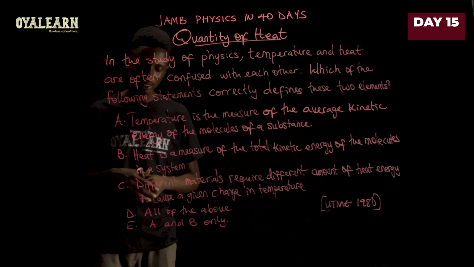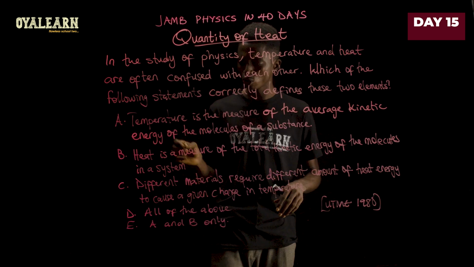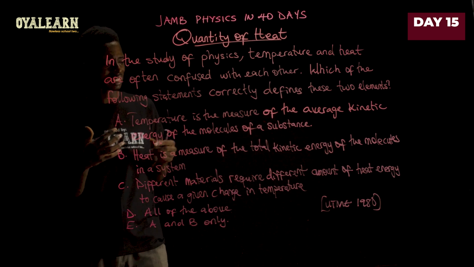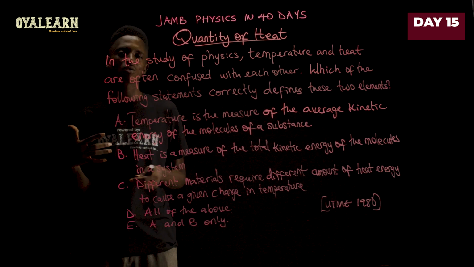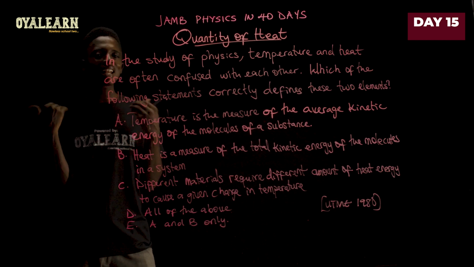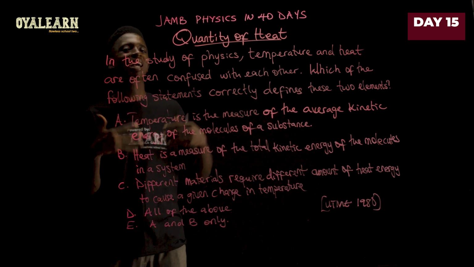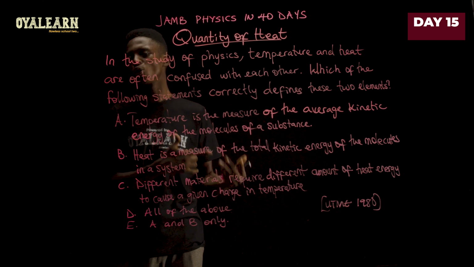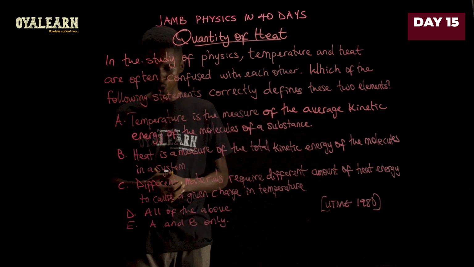So option B says heat is the measure of the total kinetic energy of the molecules of a system. And this is also true because when you look at a system consisting of molecules, every one of those molecules is in constant random motion, right? So the energy in that system that we now know as heat energy is as a result of their kinetic energy, because those molecules are in motion, so they possess kinetic energy. So that is also true.